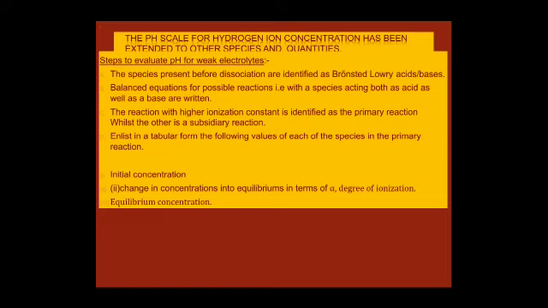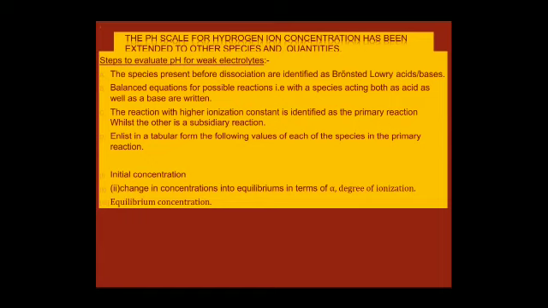Neutral, pure water possesses an equal concentration of hydronium ion and hydroxyl ion, and their product is always constant. When an acid is added in water, the concentration of H+ ion becomes greater than the OH- ion, so the solution will be acidic.